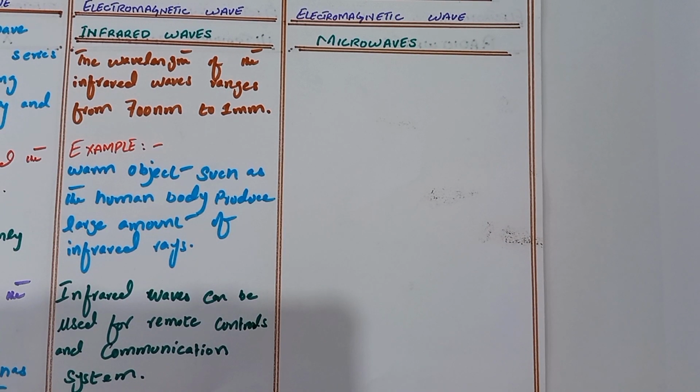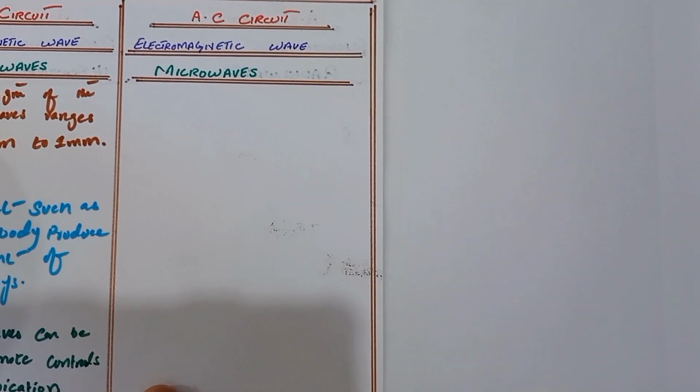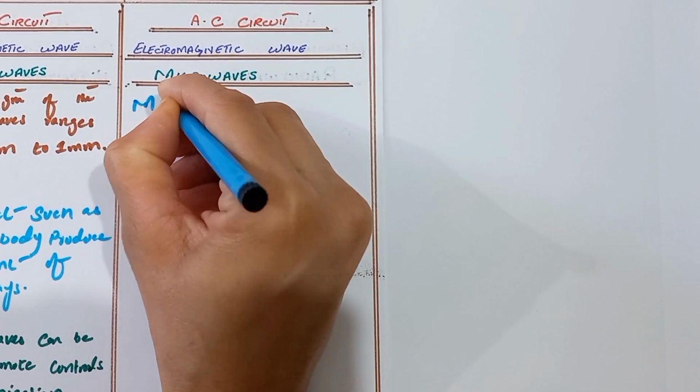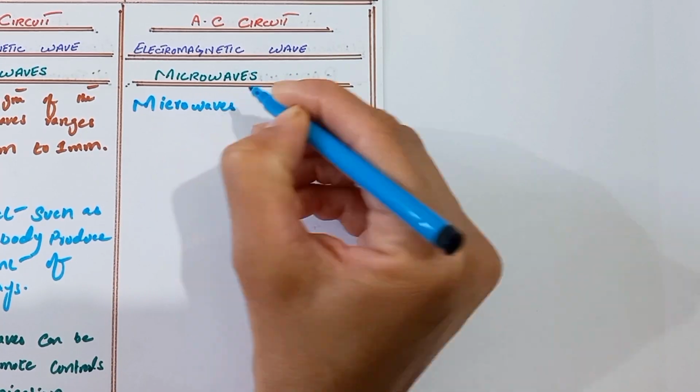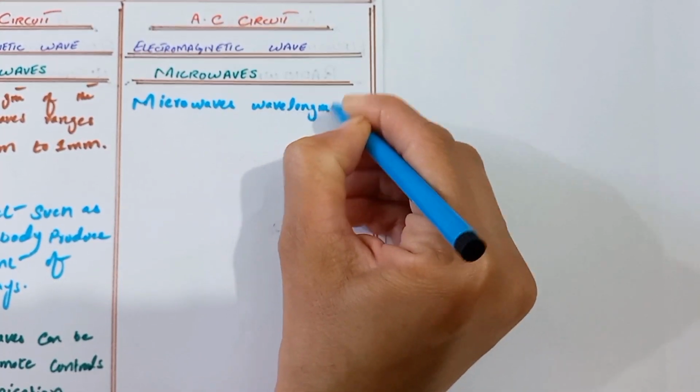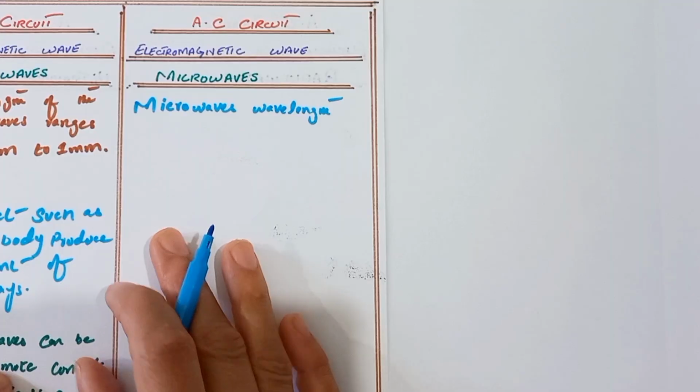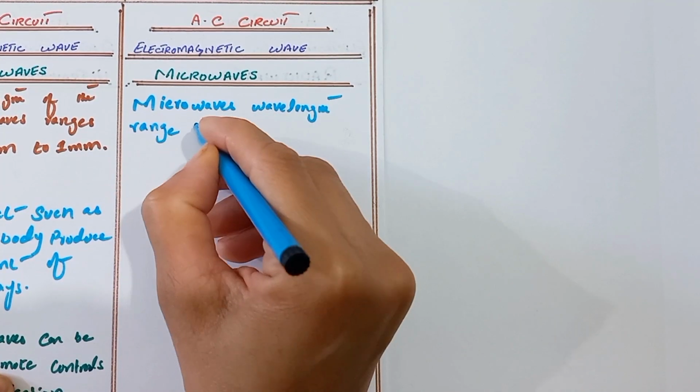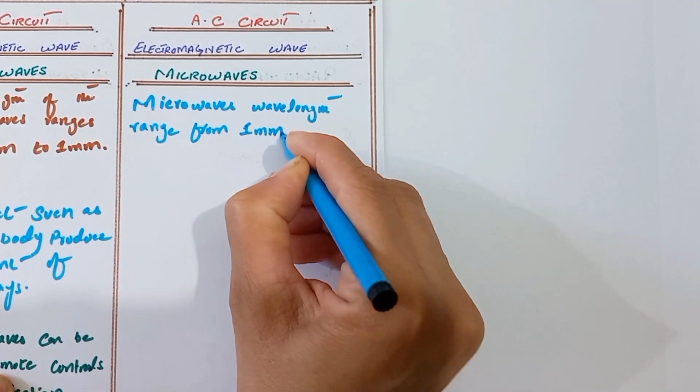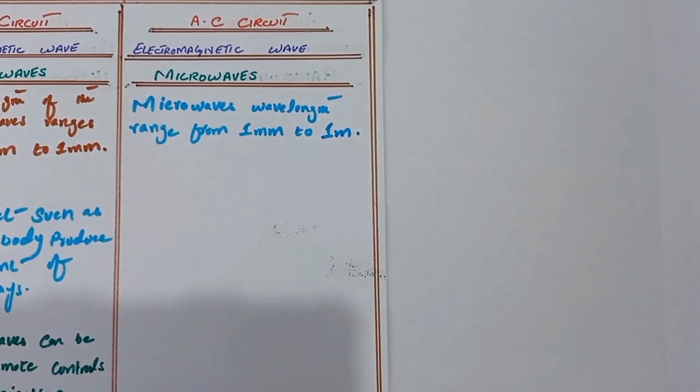Next, we discuss about the microwaves. Microwaves have a wavelength that ranges from 1 millimeter to 1 meter.